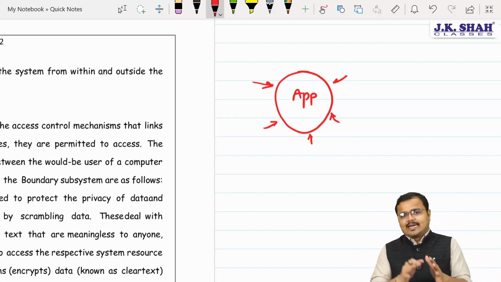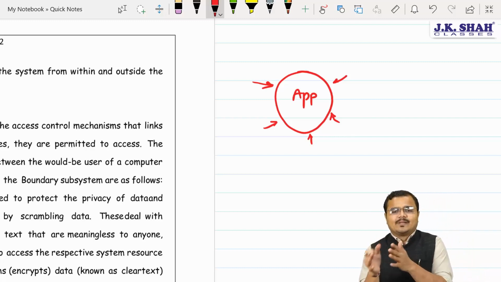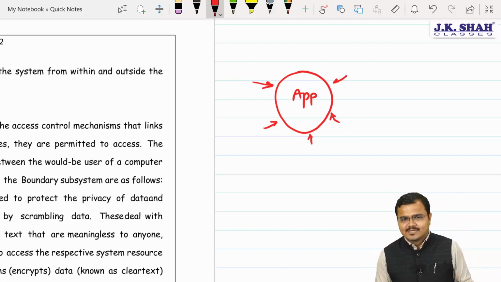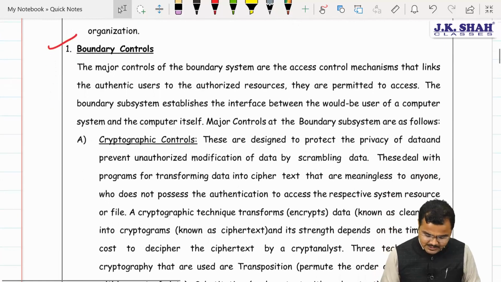Obviously, the institute has carried over the previous concept into this as well, but they have tried to introduce some new concepts, so we are going to refer to this answer. Okay, so don't worry about it. There is nothing new, chartered. Boundary controls are the controls designed to provide overall security.